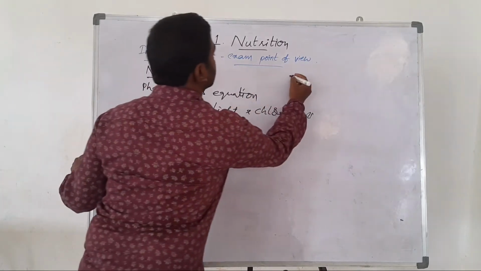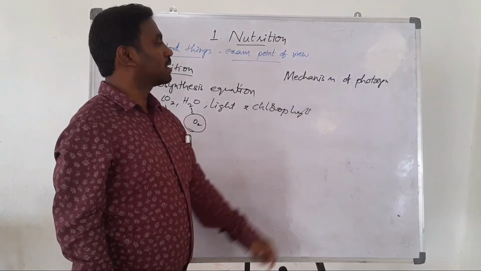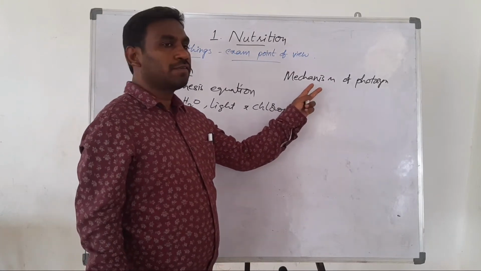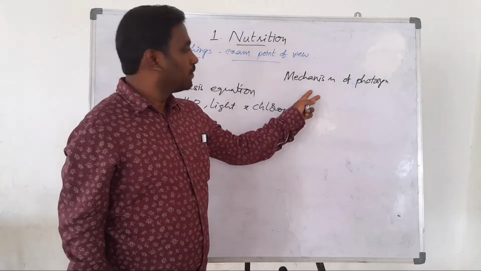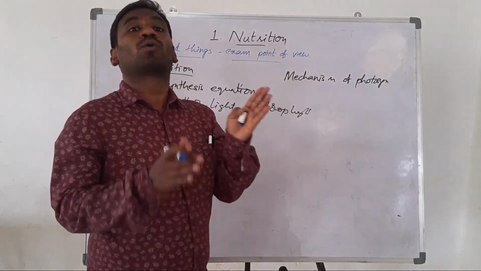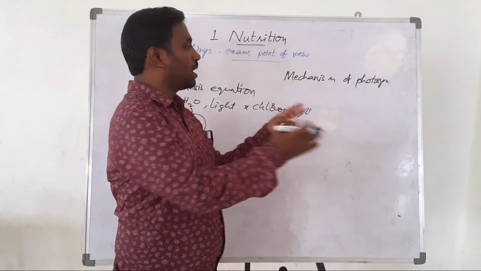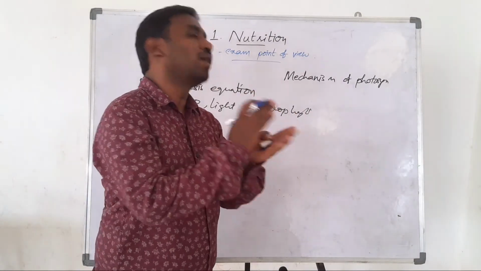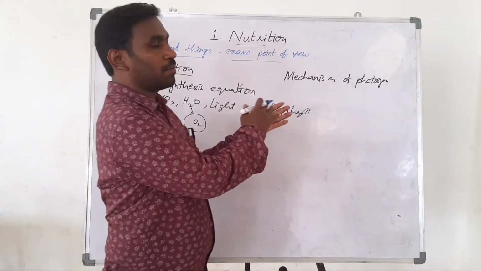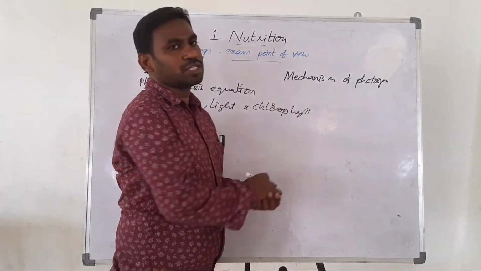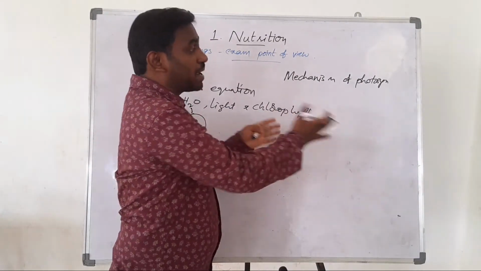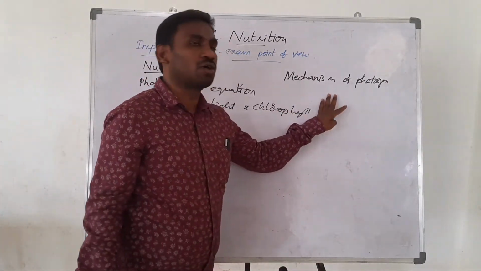In this topic, we also discuss the mechanism of photosynthesis, in which we discuss how glucose is produced in the photosynthesis process by the combination of carbon dioxide and water molecules. These two are combined together and finally glucose is produced. We discuss this mechanism of photosynthesis in this topic.